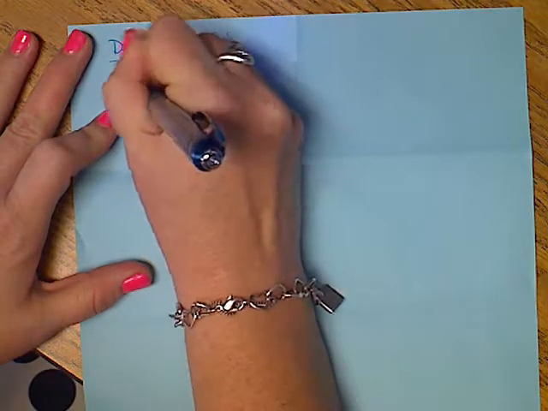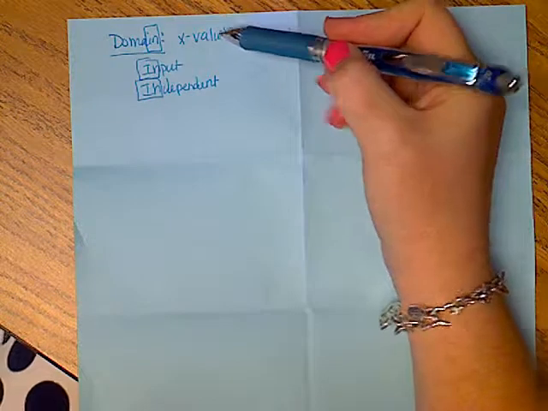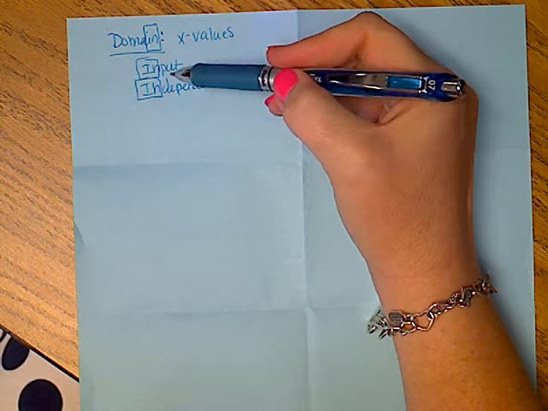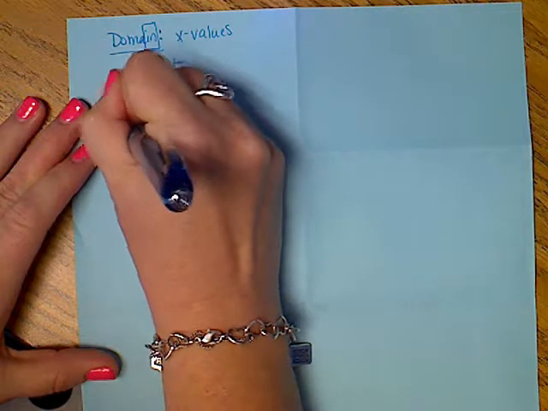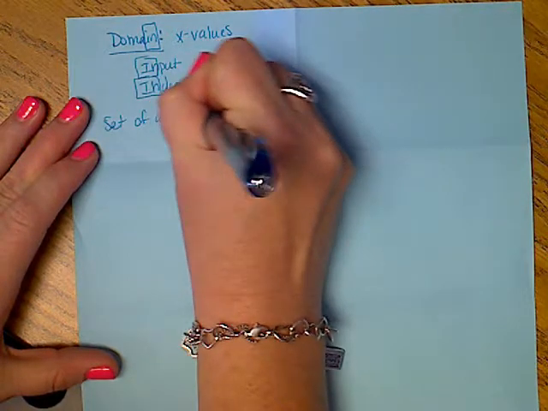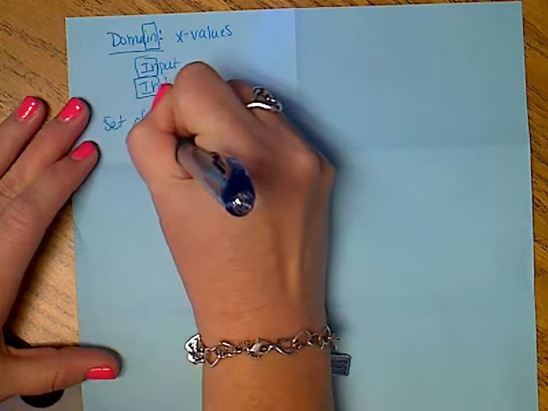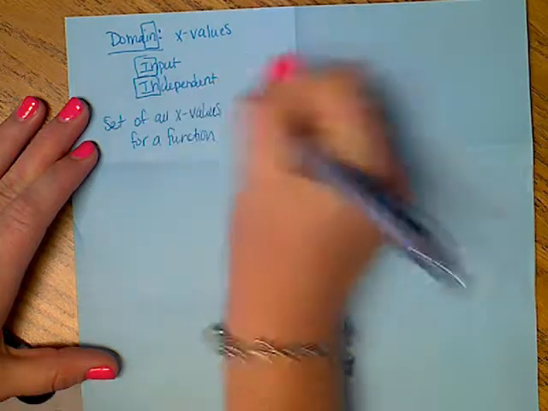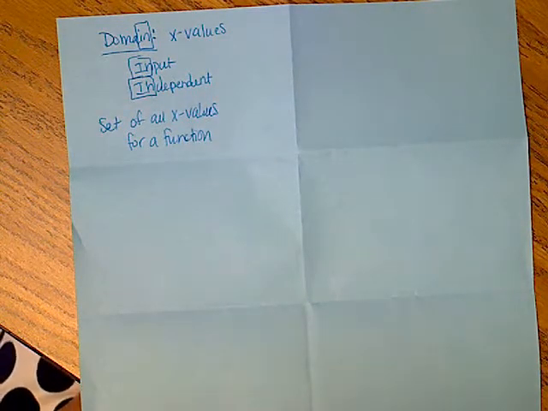And this is all vocabulary, just stuff we need to know that we're reviewing. So if I talk about the x values, you say domain instead. I could say input or independent. All of that means the x variable. So domain by definition is the set of all x values for a function. And if this is quick, you're not getting it written down, feel free to pause it so that you can write and then keep going.